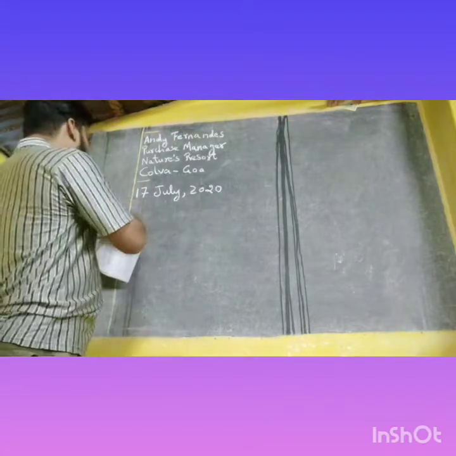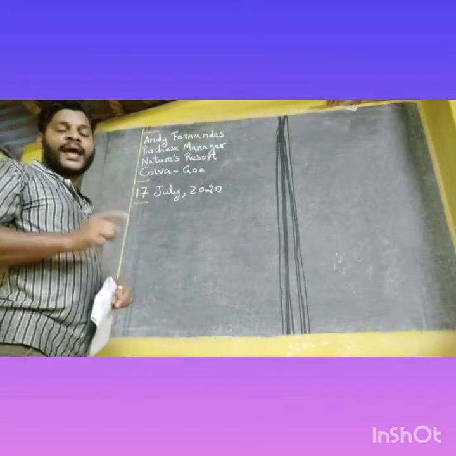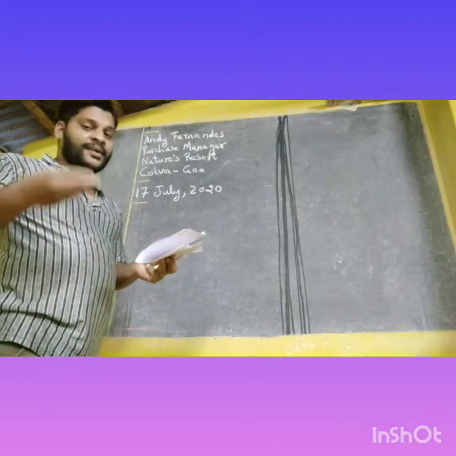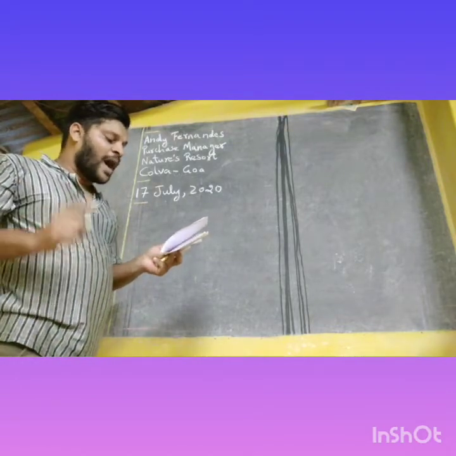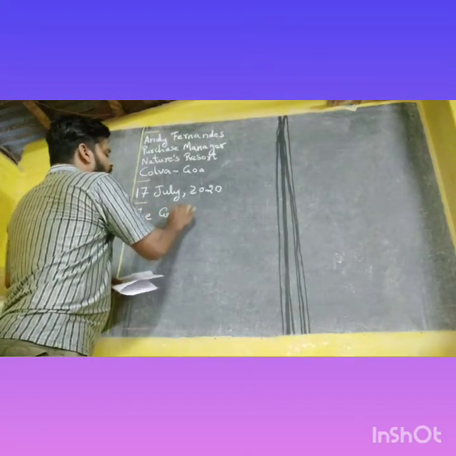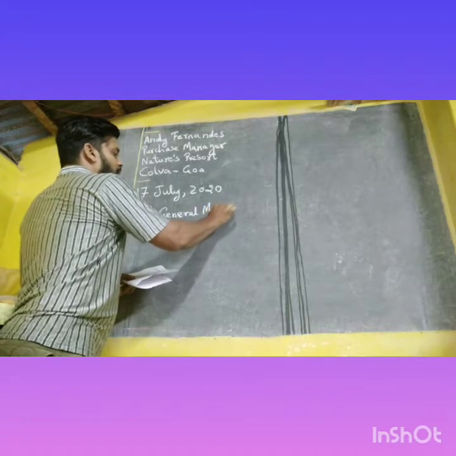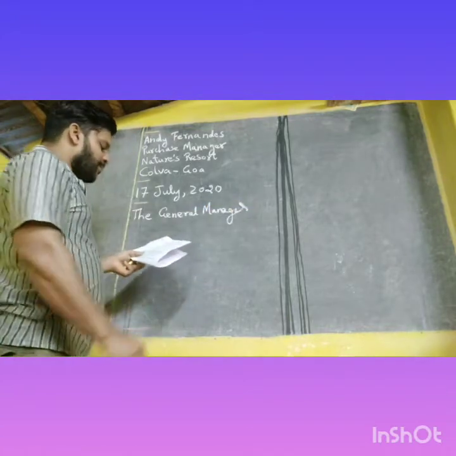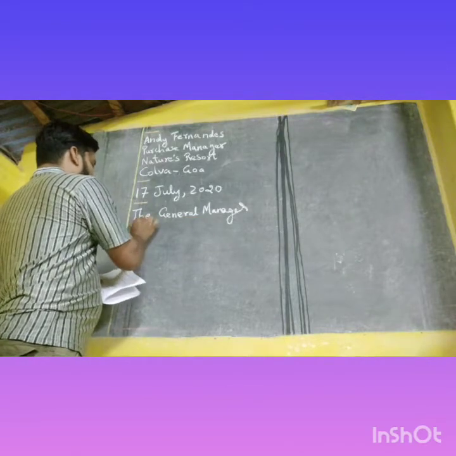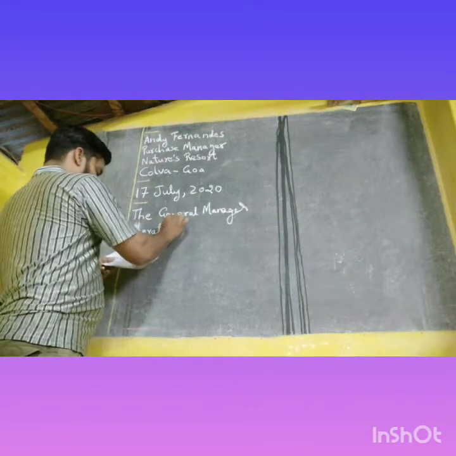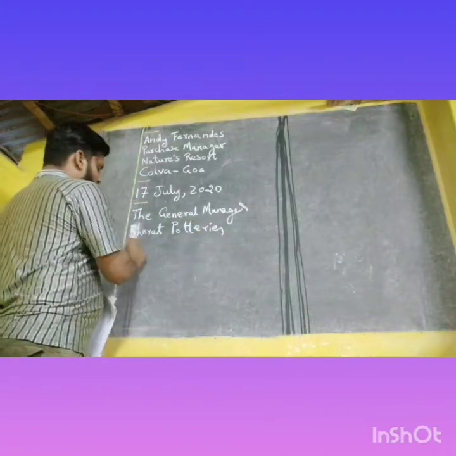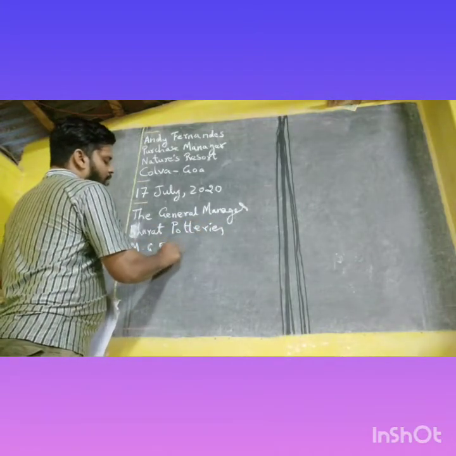Then leave one line space, and then the receiver's address will come. To whom are you sending? You are sending to the general manager of Bharat Potteries. So you write the general manager, Bharat Potteries, MG Road.